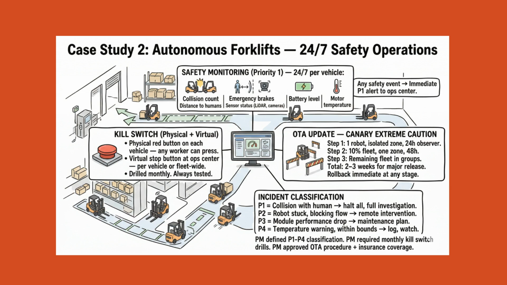24/7 tracking per vehicle. Collision count, emergency brake activations, deviation from authorized path, distance to humans and other vehicles, sensor status, LiDAR, cameras, collision sensors, battery level, and motor temperature. Any safety event immediately triggers a Priority 1 alert to the Remote Operations Center. Remote Operations Center, 2 operators per shift, monitor all vehicles on a live warehouse map.